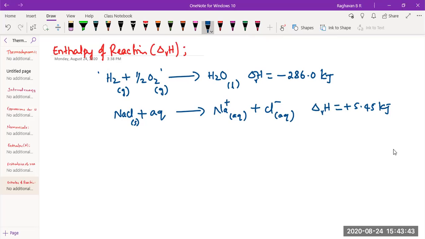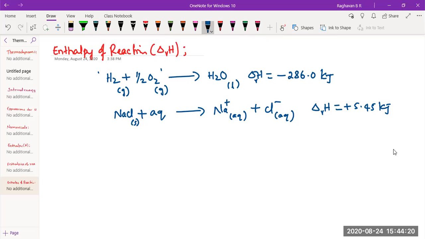For example, whenever 1 mole of a substance is formed, like in the first equation, 1 mole of water is formed. From where? From its elements. Which are the elements of water? Hydrogen and oxygen. So whenever 1 mole of a substance is formed from its elements, this enthalpy of reaction can be specially referred to as enthalpy of formation. Enthalpy of reaction will take different names for different reactions. We are going to take up different definitions now.